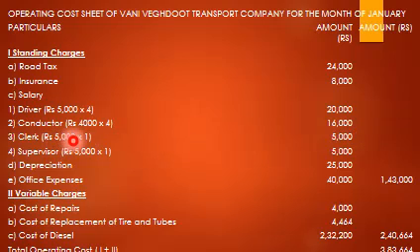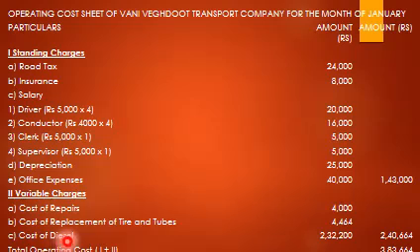Clerk 5,000 into 1, 5,000. Supervisor 5,000 into 1, 5,000. Depreciation 25,000. Office expenses 40,000. So the total comes to 1,43,000. Variable charges: cost of repairs 4,000. Cost of replacement of tires and tubes 4,464. Cost of diesel 2,32,200, total 2,60,664.